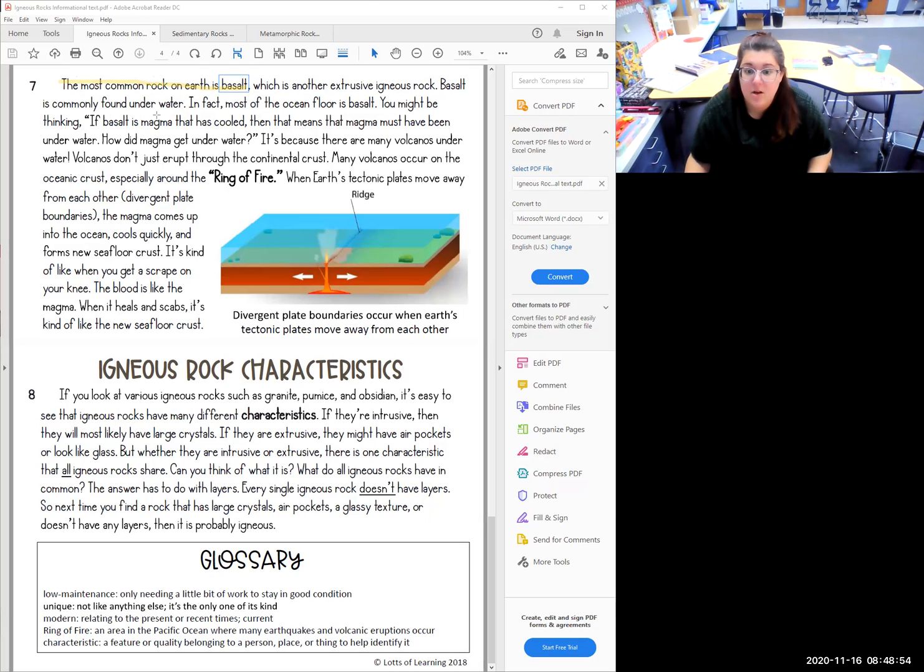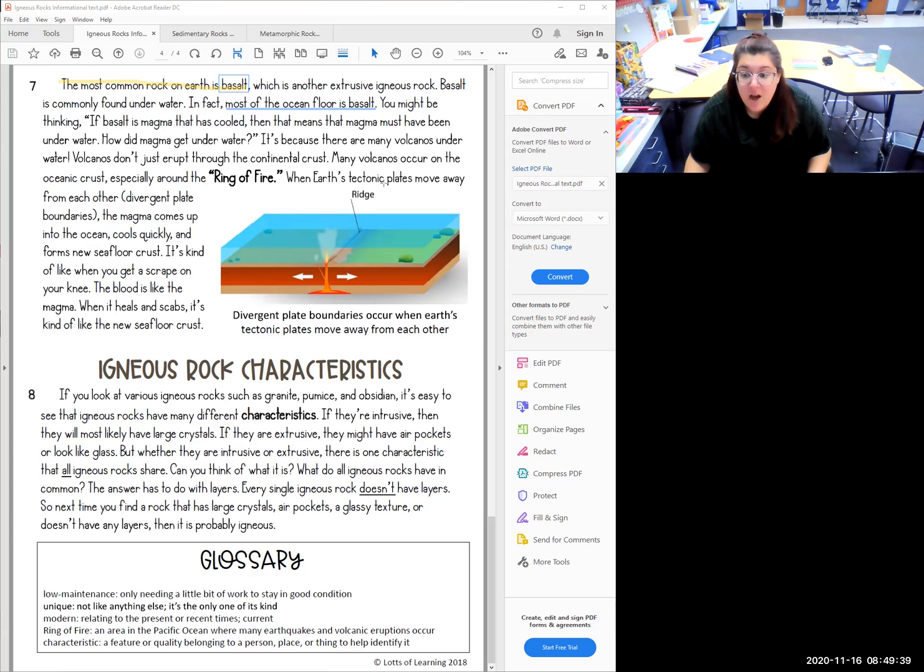Basalt is commonly found underwater. In fact, most of the ocean floor is basalt. That's a fun fact. You might be thinking, if basalt is magma that has cooled, then that means that magma must have been underwater. How did magma get underwater? It's because there are many volcanoes underwater. Volcanoes don't just erupt through the continental crust. Many volcanoes occur on the oceanic crust, especially around the Ring of Fire.